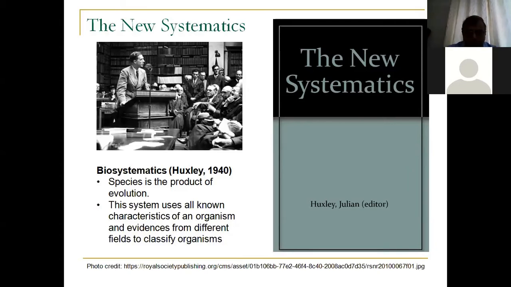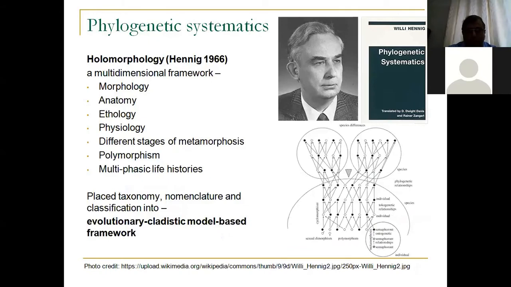This concept was further developed by Hennig in 1966, and he gave the concept of phylogenetic systematics, where he proposed the concept of holomorphology, and suggested that it should be a multidimensional framework where we look at morphology, anatomy, ethology, physiology, metamorphosis, polymorphism, and life history traits, and then we look at the species and their evolution.